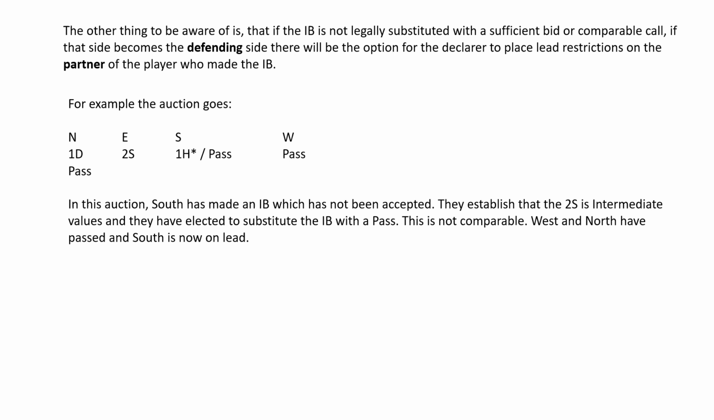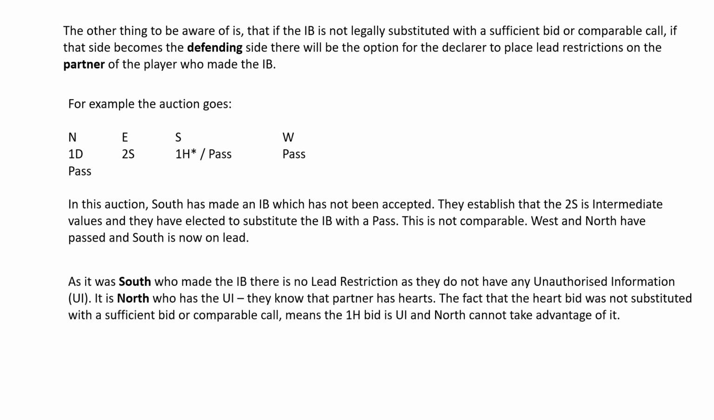West and North have passed, and South is now on lead. As it was South who made the insufficient bid, there is no lead restriction, as they do not have any unauthorised information. It is North who has the unauthorised information. They know that partner has hearts. The fact that the heart bid was not substituted with a sufficient bid or comparable call means the 1 heart bid is unauthorised information and North cannot take advantage of it.